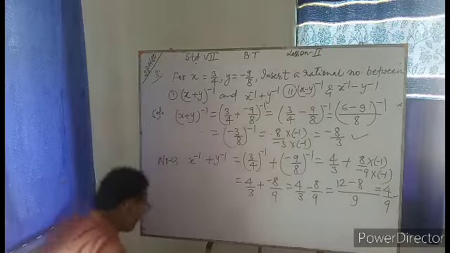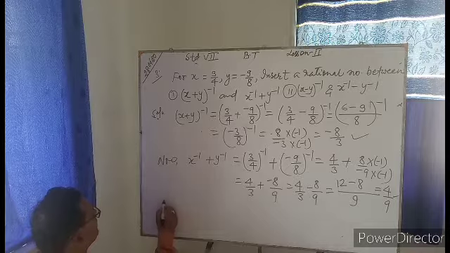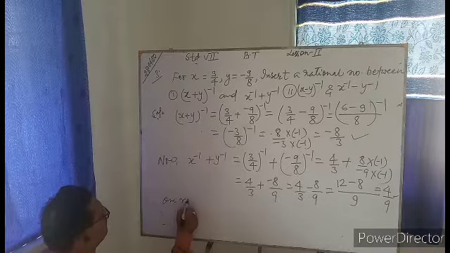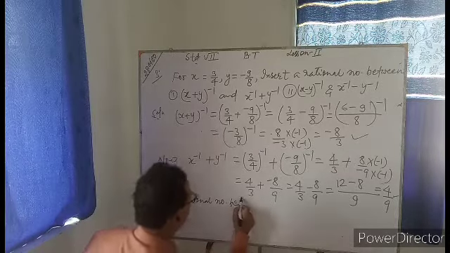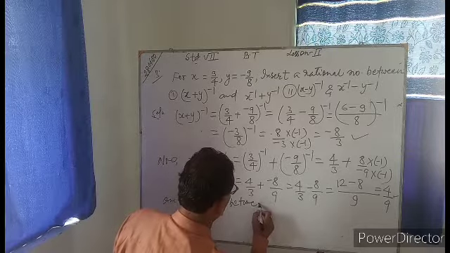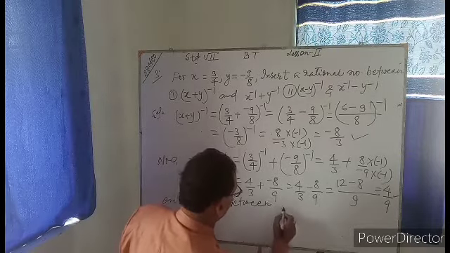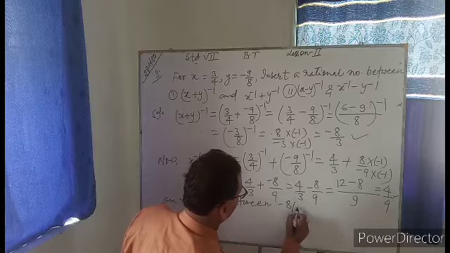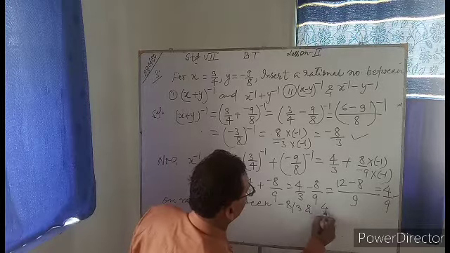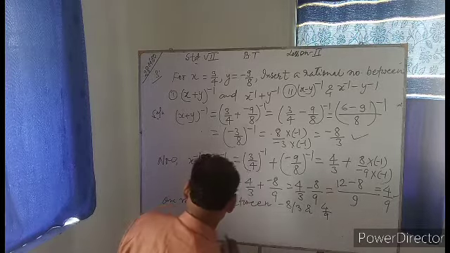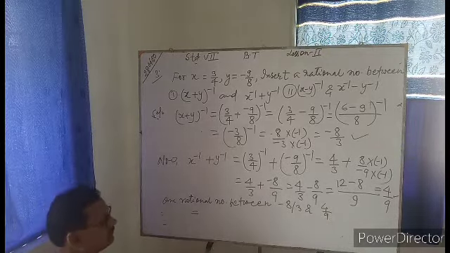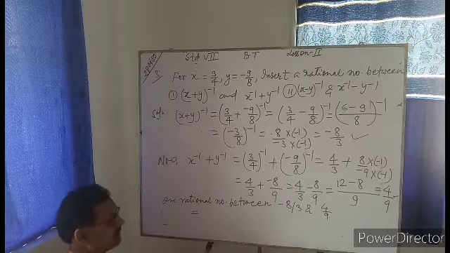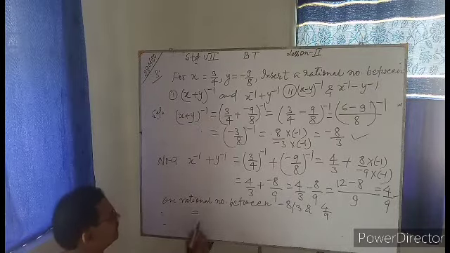So one rational number between minus 8 by 3 and 4 by 9 will be equal to, you know, if x and y are two rational numbers, then a rational number between them is (x plus y) by 2.